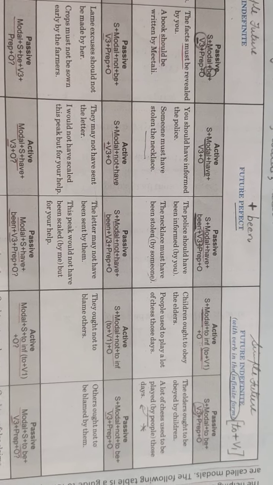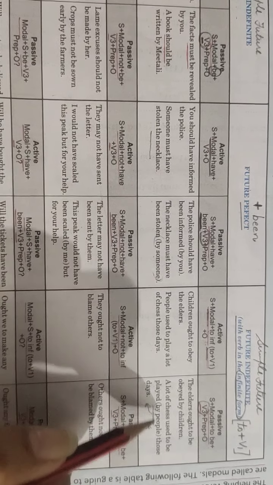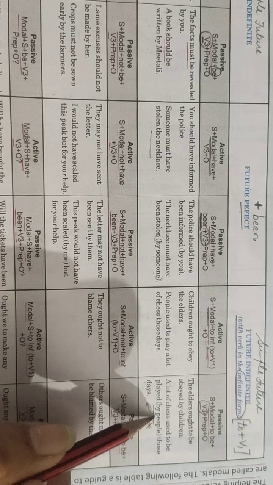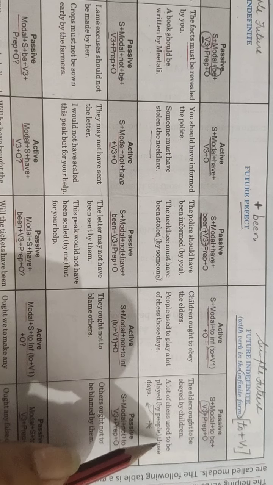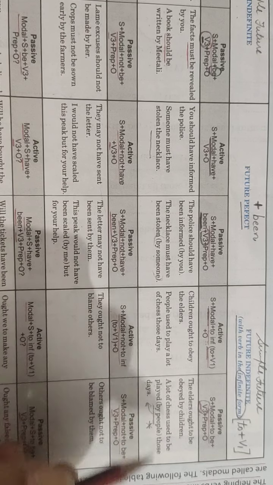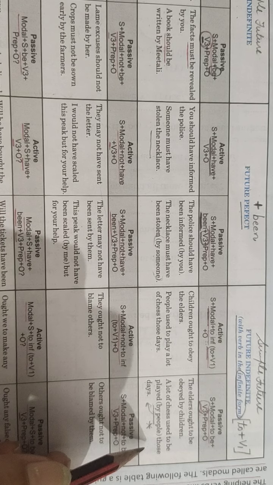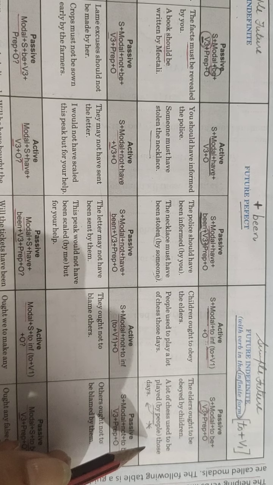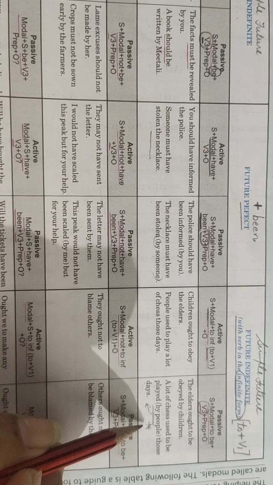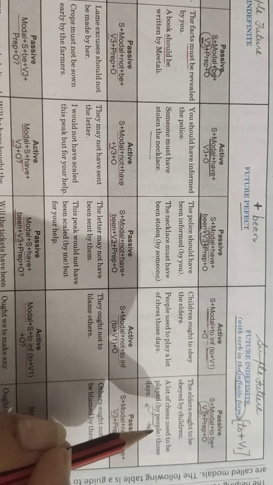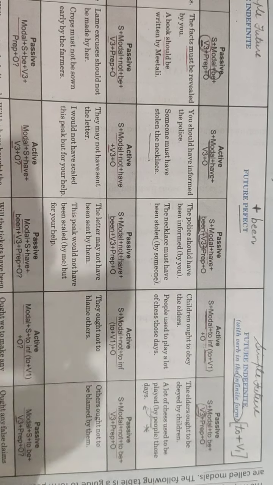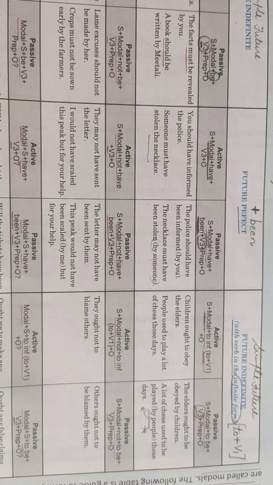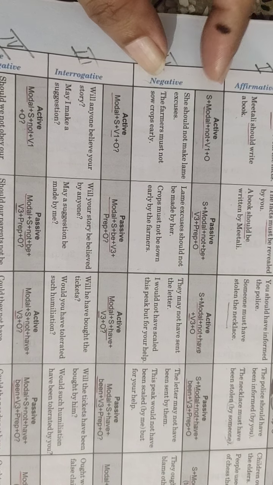Then you will come to know whether you have to place the by and the object at the end or before the words like those days, at 8 o'clock, something like that. There is a particular rule for this. Let's for the time being focus only on the rules how to change an active future tense sentence into a passive future tense sentence.